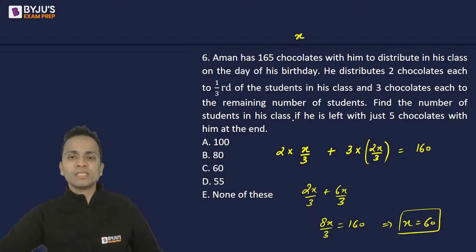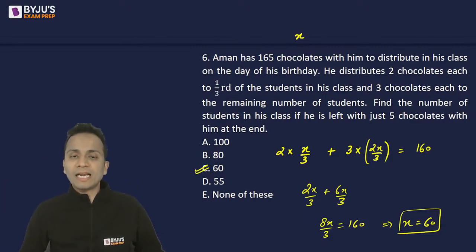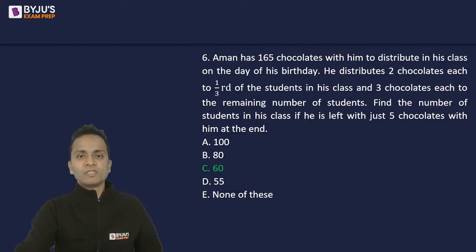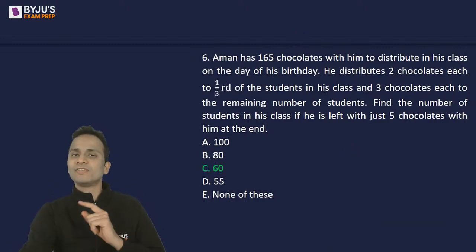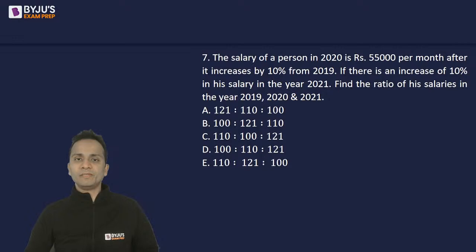Find the number of students in his class. So this is what we have to find out, the total number of students in the class. And the correct answer is option C, that is 60. Okay. So I was expecting a correct answer of this question at least. So question number 6, option C, 60 is the correct answer. Look at question number 7.